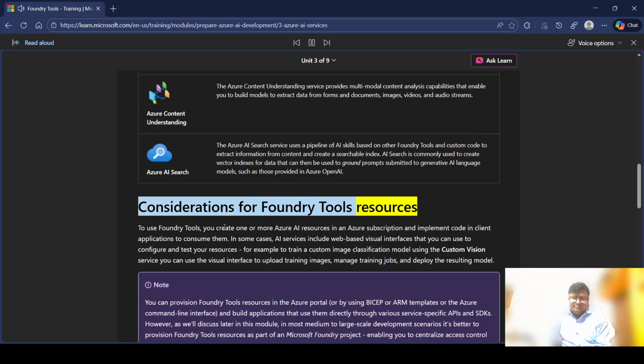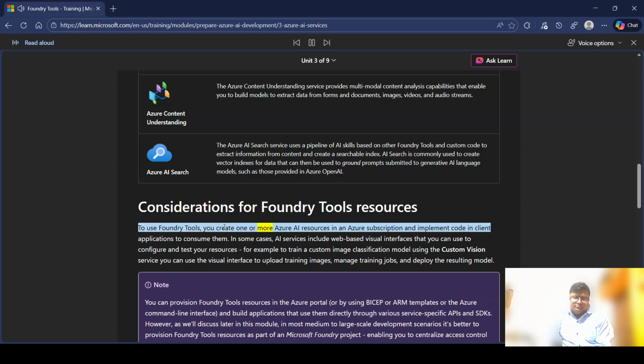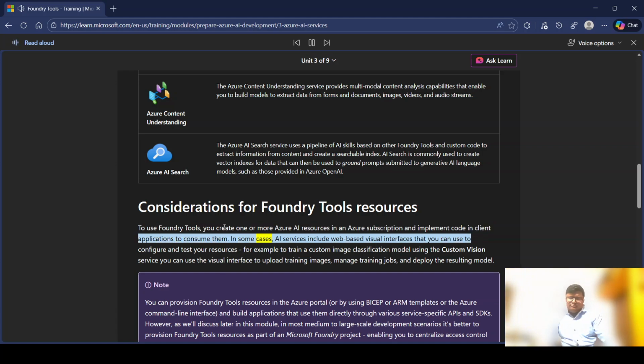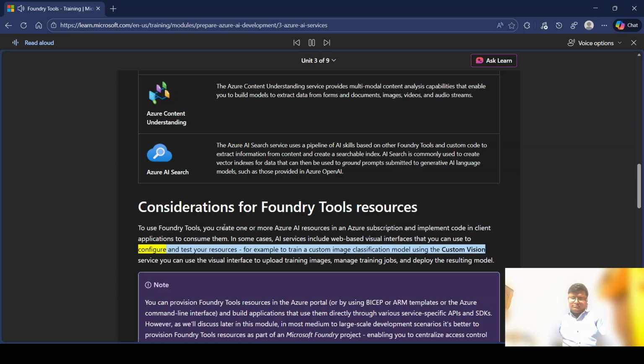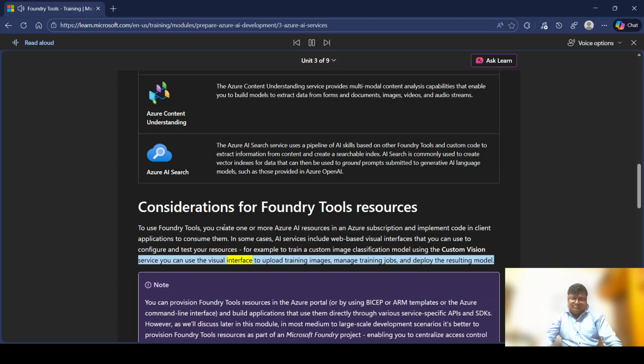Considerations for Foundry Tools resources. To use Foundry tools, you create one or more Azure AI resources in an Azure subscription and implement code in client applications to consume them. In some cases, AI services include web-based visual interfaces that you can use to configure and test your resources. For example, to train a custom image classification model using the Custom Vision service, you can use the visual interface to upload training images, manage training jobs, and deploy the resulting model.